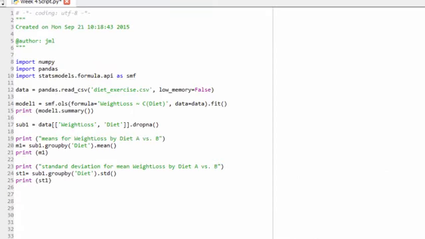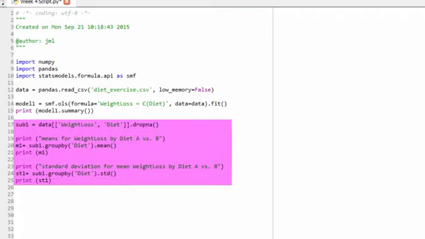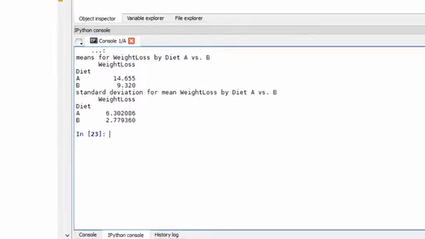Here, I create a new data frame with the variables of interest and request means and standard deviations for weight loss by type of diet. As you can see, the average 1-month weight loss for Diet A is about 14.7 pounds, and the average 1-month weight loss for Diet B is about 9.3 pounds. So in conjunction with the significant p-value, we can say that Diet Plan A is associated with significantly greater weight loss than Diet Plan B.